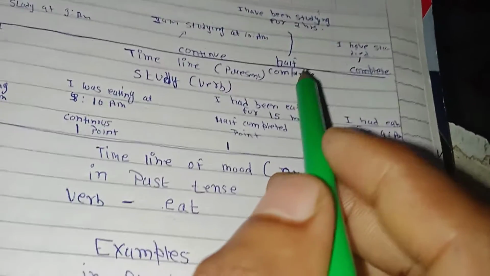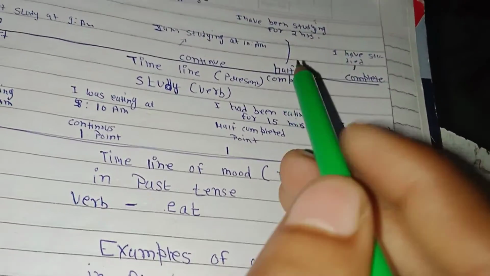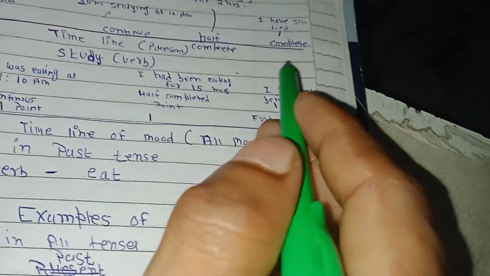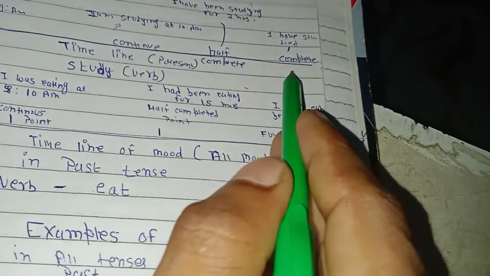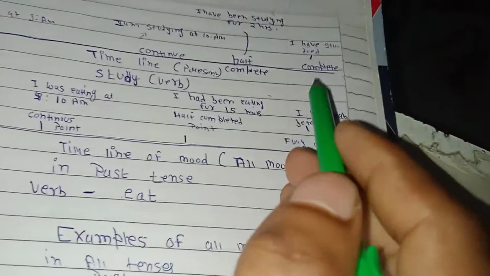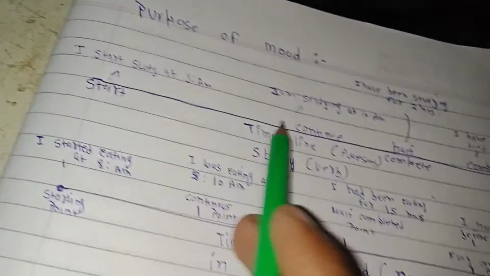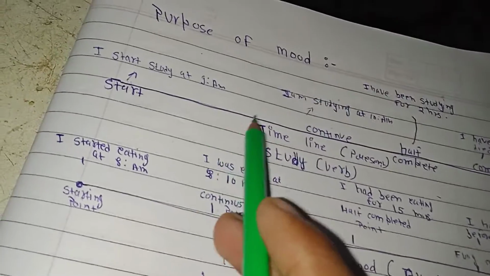There we must use another mood, that is perfect continuous. And if we have reached this point of the line, then we must use the perfect mood. But right now we are at any of these places, so we are using the continuous mood of the present tense.